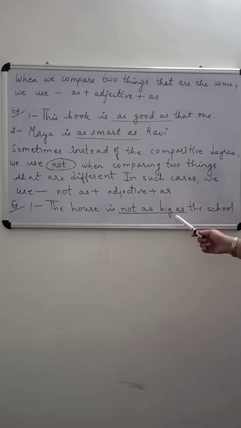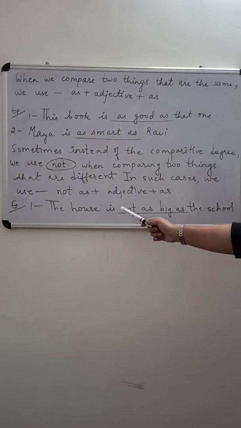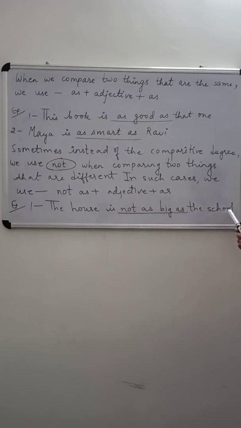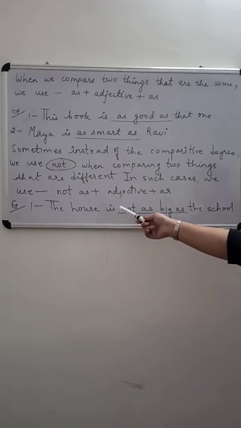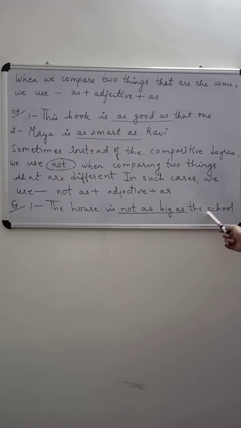Now see. In this sentence, the house is not as big as the school. Now in this sentence, we are comparing two things that are different. We are comparing house and school. So we have used not as plus the adjective big plus as. So it becomes the house is not as big as the school.